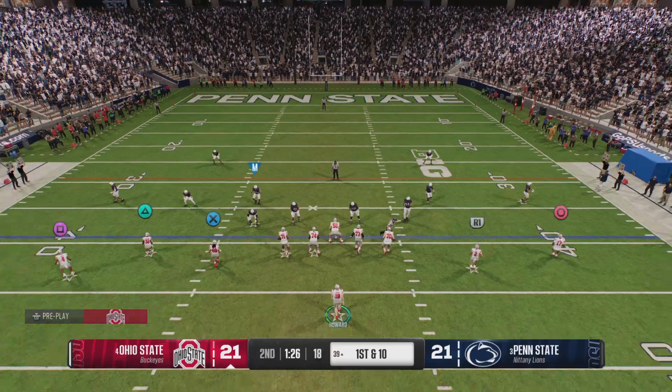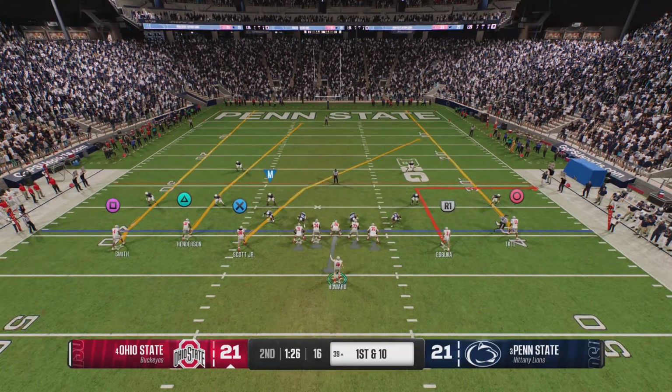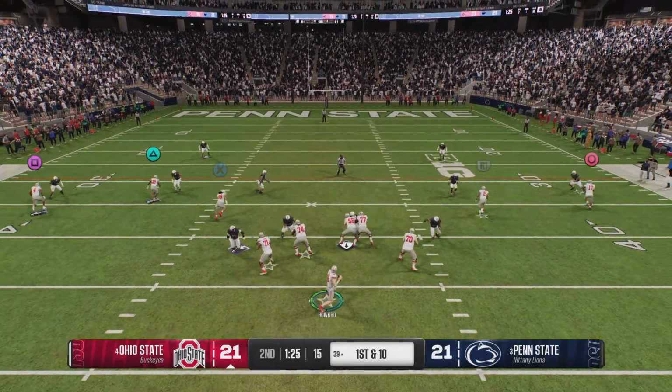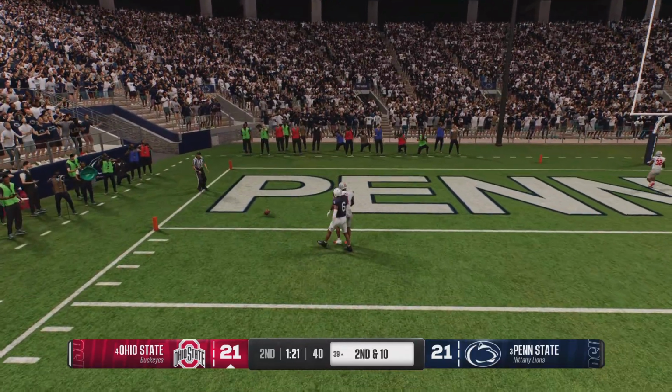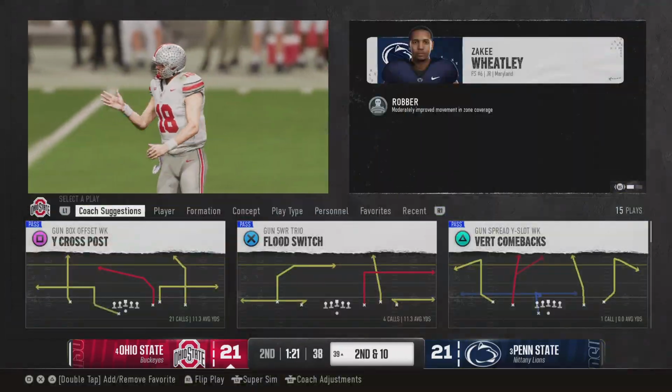Here comes the powerful Ohio State offense onto the field. This has been an offensive show so far. Back and forth, both defenses reeling at the moment. This one is broken up and falls incomplete.